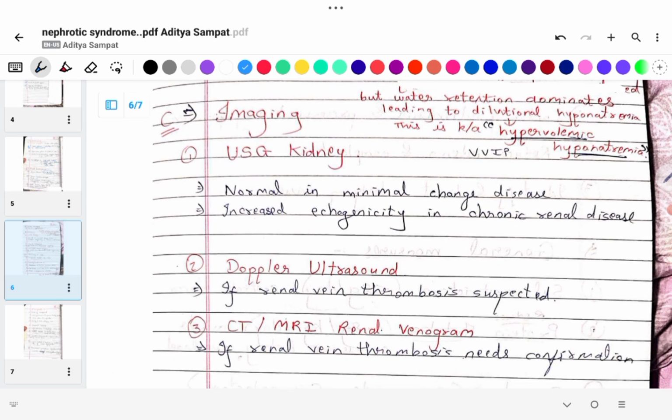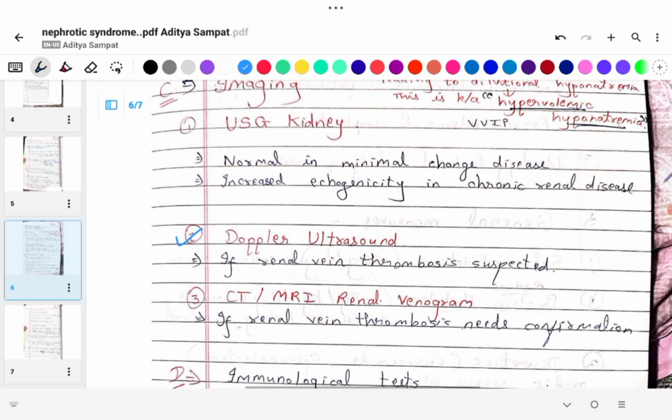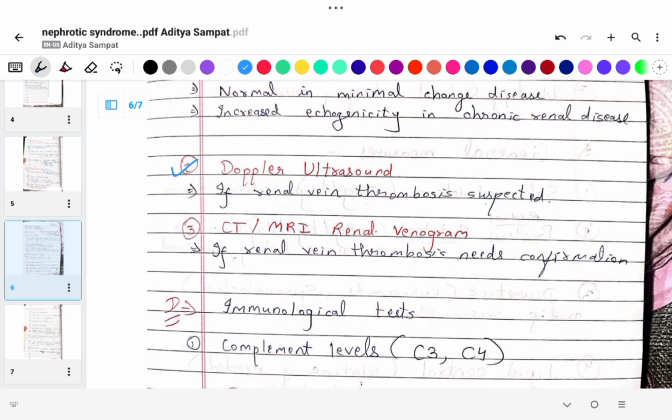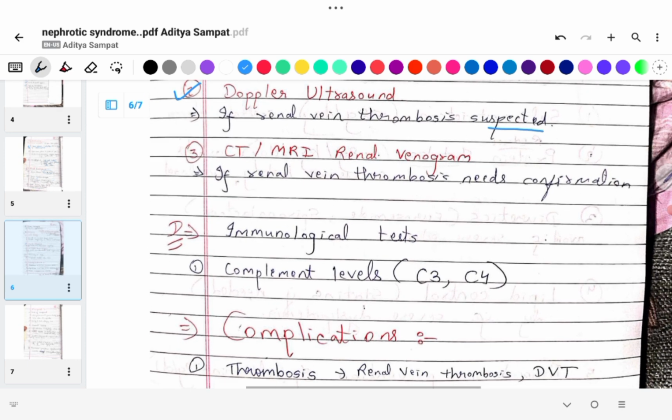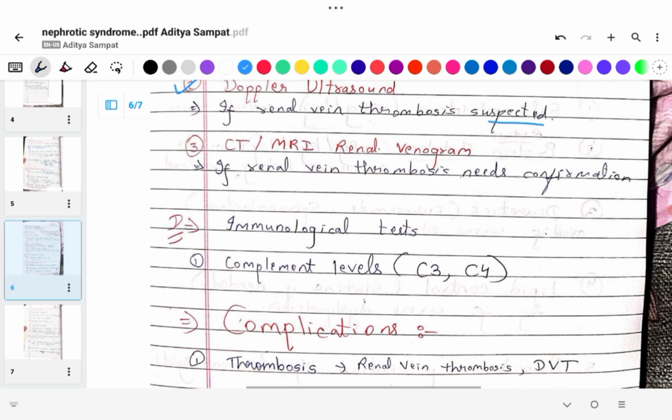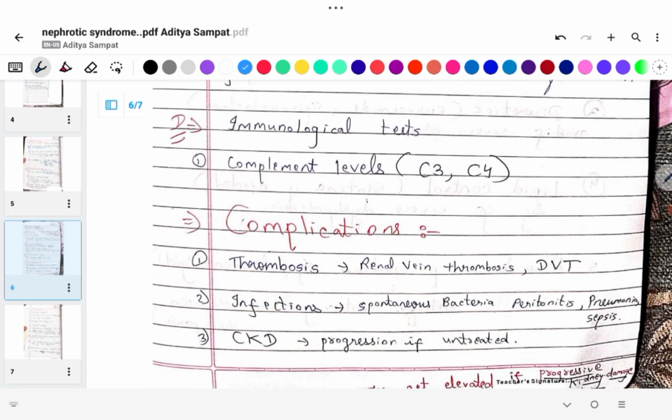Then we do the imaging. Imaging, USG kidney, normal in minimal change disease, increased echogenicity in chronic renal disease. Doppler ultrasound if renal vein thrombosis is suspected. CT or MRI renal venogram if renal vein thrombosis needs confirmation. Some immunological tests like complement levels C3 and C4.